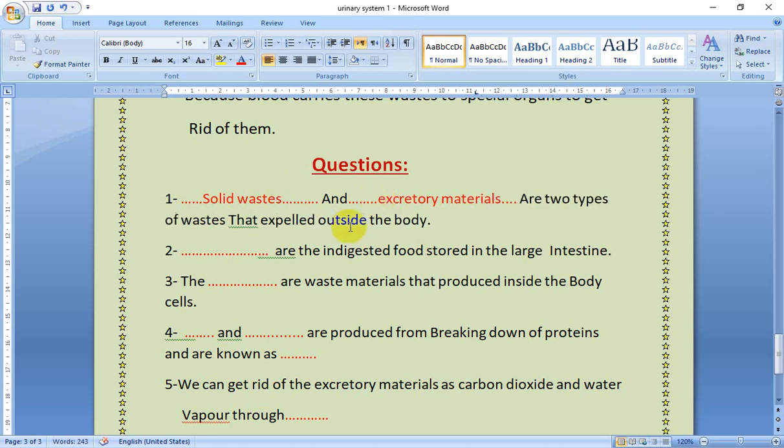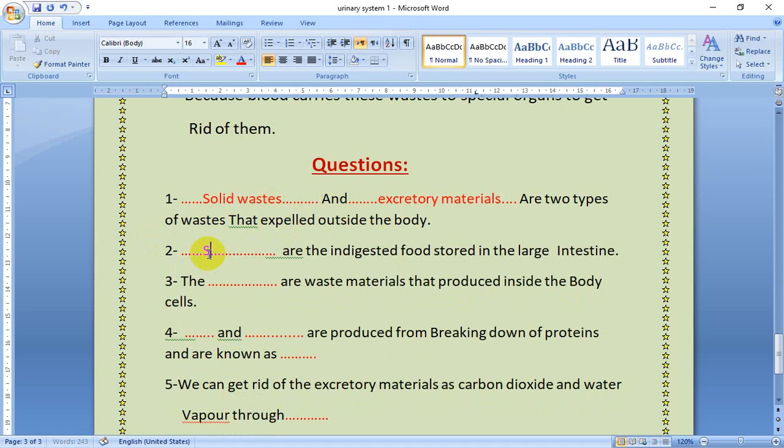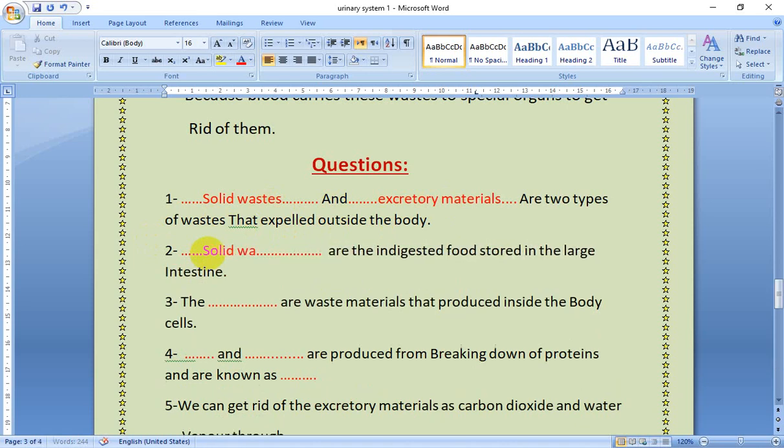So we have two types of wastes, which are solid wastes and excretory materials. Which of them is the undigested food stored in the large intestine? Yes, it's solid waste.